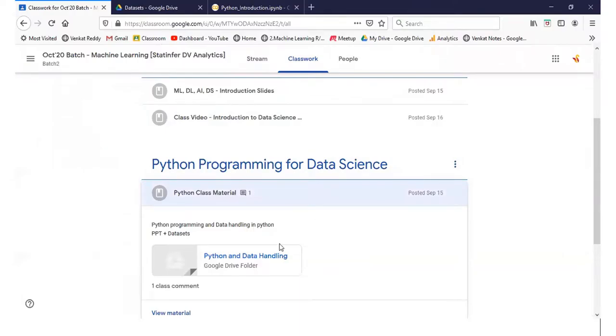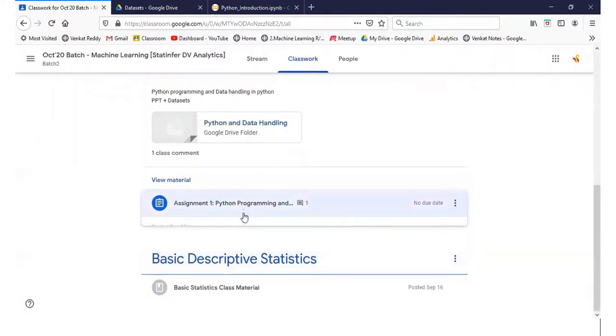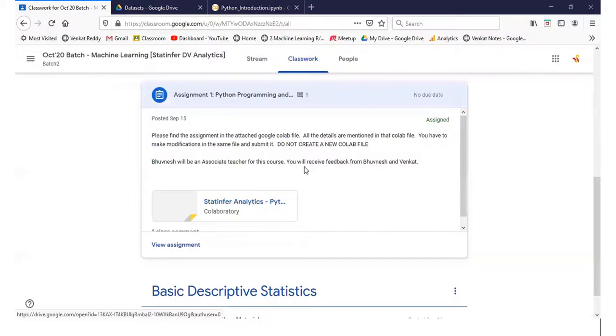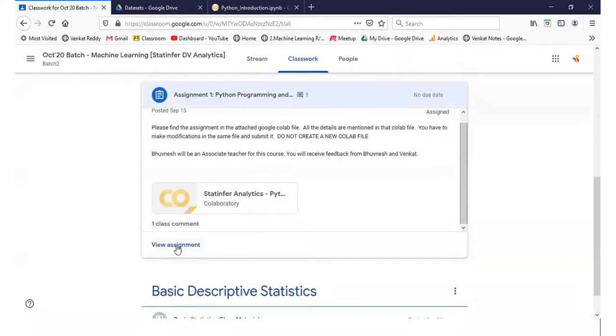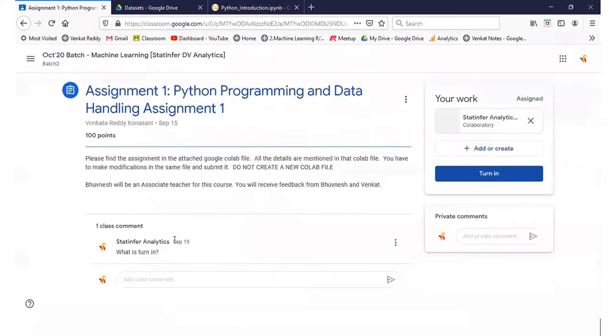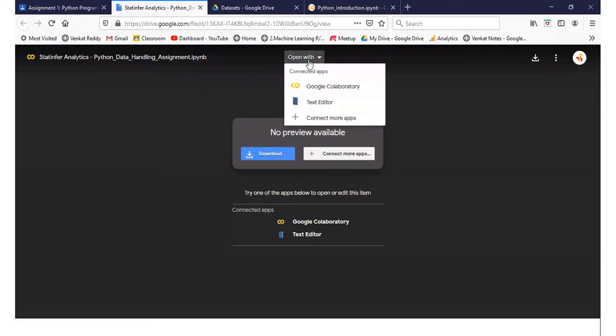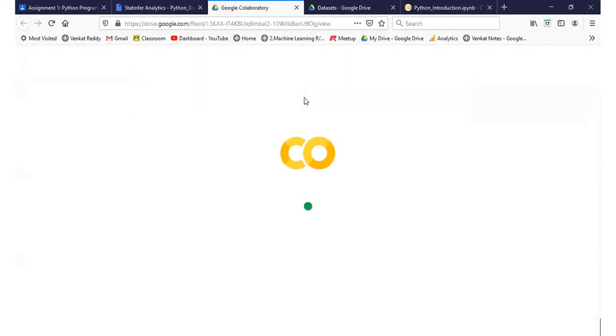So once this session is done, all of us have to do this assignment. Now this is a student portal, all of you must be having this. So click on this view assignment. Okay. So right now it has been assigned to us. So what we need to do is we have to open this Colab file. Okay. So open with Collaboratory.